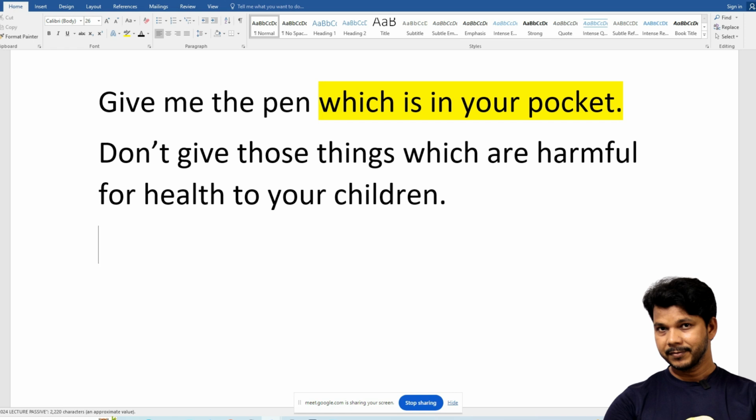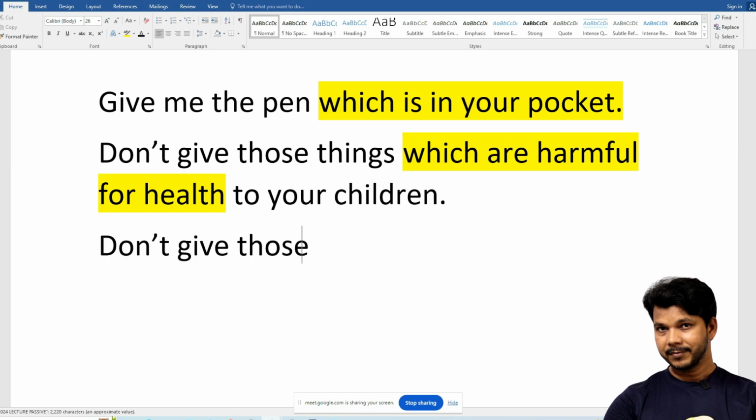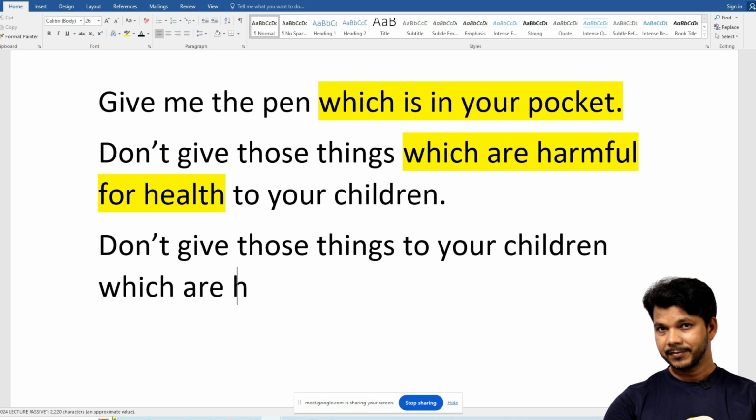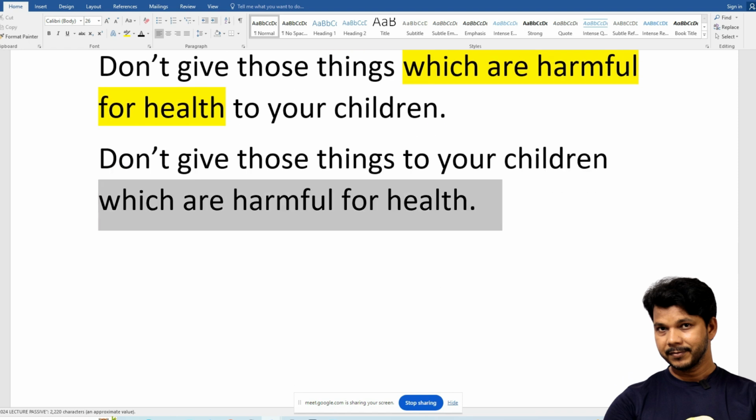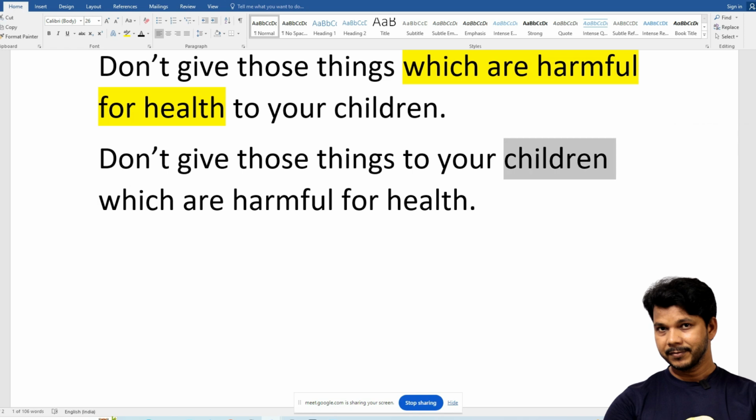So now I have put which are harmful for health here, and then I have said to your children. If I say don't give those things to your children which are harmful for health, this is another way. Don't you think that this information seems to be about children?